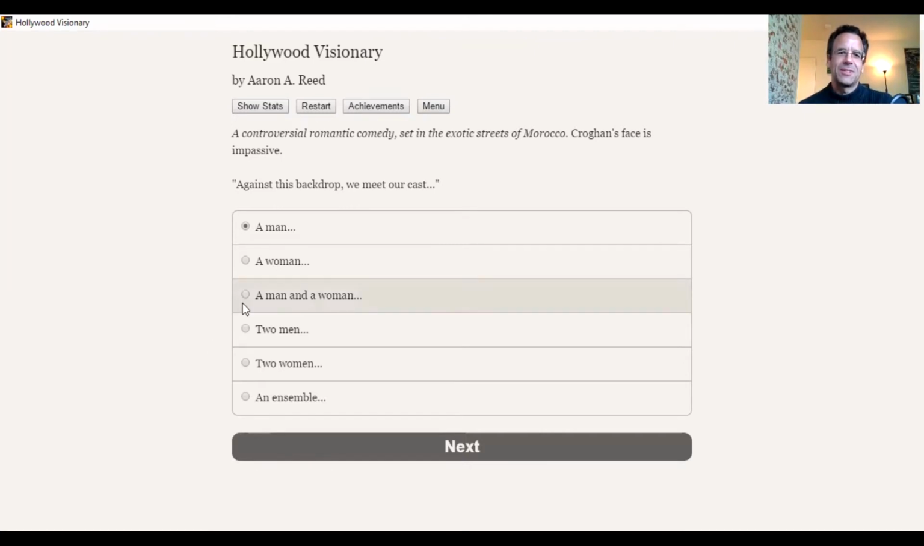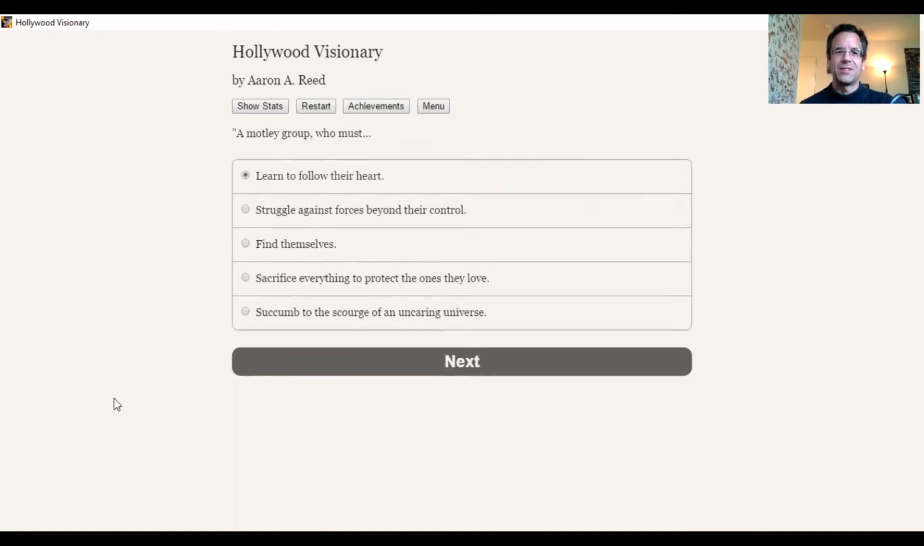Our cast. Obviously, that might be interesting. Do we want to have a man and a woman, which would be a typical romantic comedy? Two men, two women. Well, that would actually be good. That would be a refreshing way to do romantic comedy, with two men or two women. An ensemble, yeah, that would be bad. You want a star persona to sell tickets to a movie that doesn't have a very strong concept or a very appealing location. So we have an ensemble here, no stars. A motley group who must, and now here's what looks like what we will have as the plot.